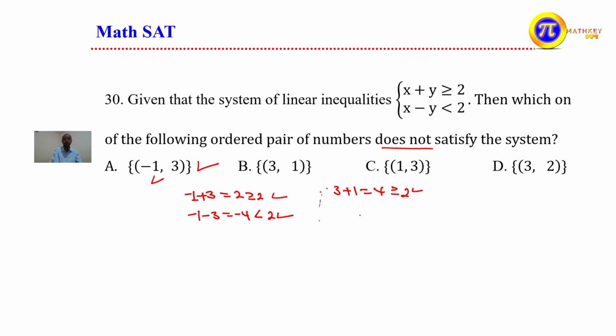For the second inequality, it says x is what? That is 3. 3 minus 1 is equal to what? That is 2. 2 is less than 2? It is impossible. It isn't less than 2. So the choice B is what? It is not true, or it doesn't satisfy the given inequality.